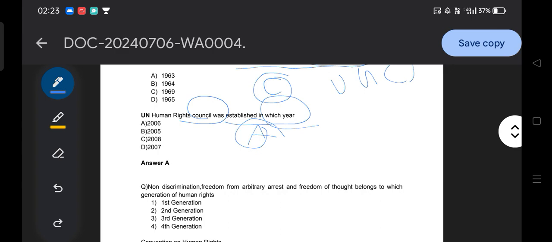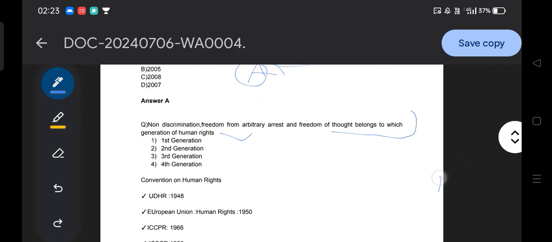Then the next question: non-discrimination, freedom from arbitrary arrest, freedom of thought belong to which generation of human rights? First, second, third, or fourth generation? Non-discrimination, freedom from arrest and freedom of thought belong to the first generation of rights, which deals with civil and political rights. This is how the UN human rights conventions are asked, and we will discuss the three generations of human rights.